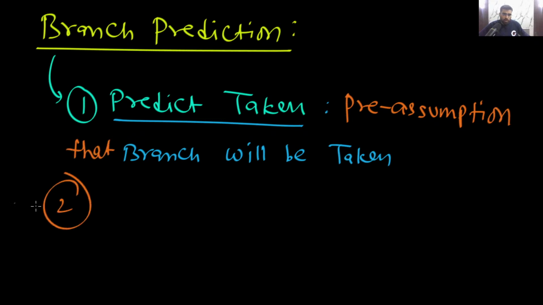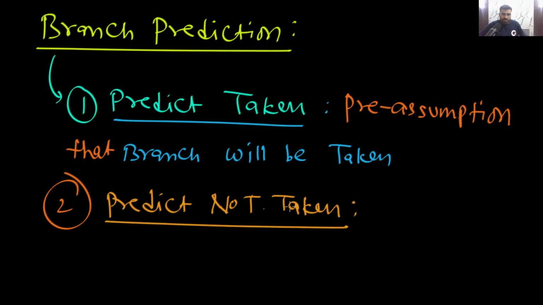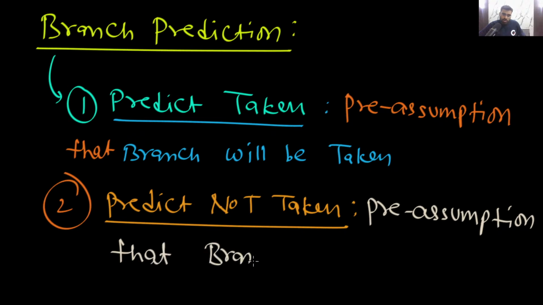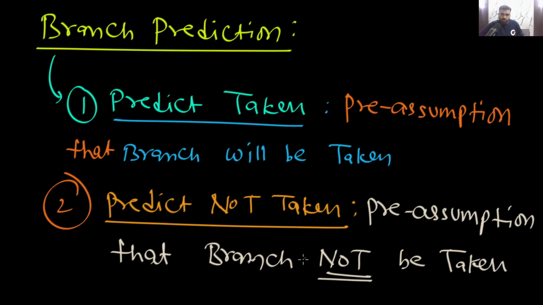And there is predict not taken. In predict not taken, what will happen? Here you have a pre-assumption that the branch will not be taken. Yes or no? Your pre-assumption is that the branch will not be taken. Is this clear? So you have a pre-assumption that the branch will not be taken.